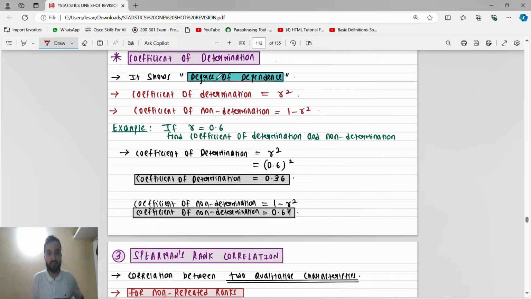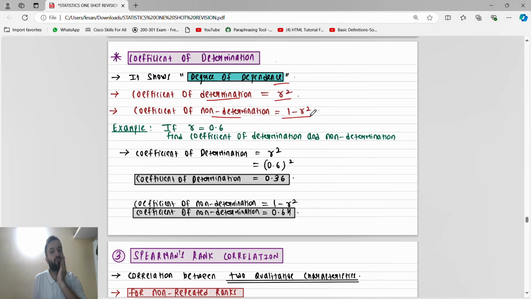Coefficient of determination, guys, means it shows the degree of dependence. We know the coefficient of determination is r square. Coefficient of non-determination is 1 minus r square. No, coefficient of determination is r square and coefficient of non-determination is 1 minus r square only.